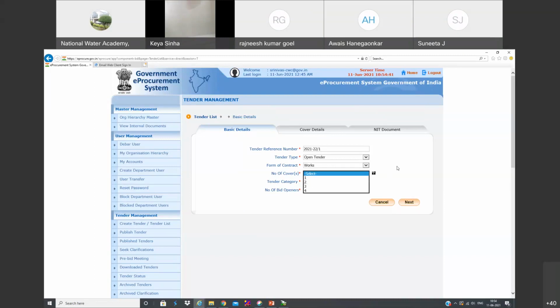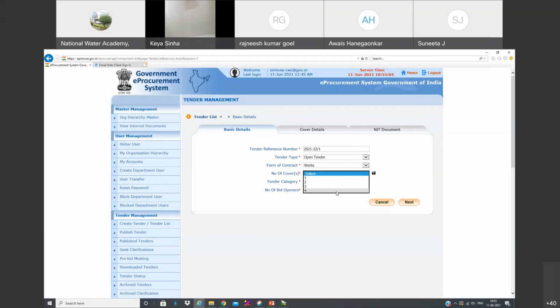Then two covers means the EMD and technical documents he uploads at one place, and the BOQ at another place. Three means, of course, the EMD at one place, technical documents at another place, and the BOQ at another place. And similarly, four covers.